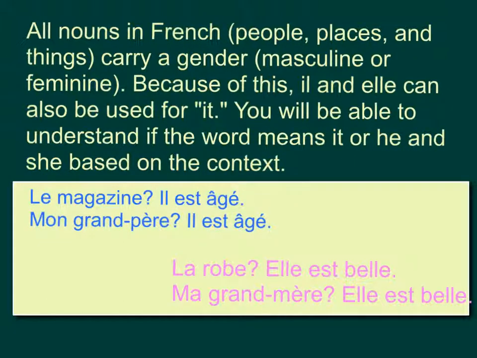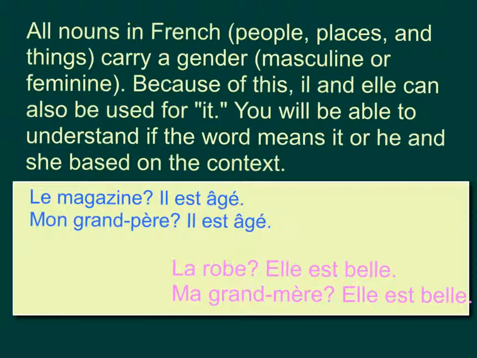So if we look at some examples, if the question is about le magazine, a magazine, the word magazine is masculine, and so we can replace magazine with the pronoun il. And it doesn't mean he here, it means it because it's referring to the magazine.